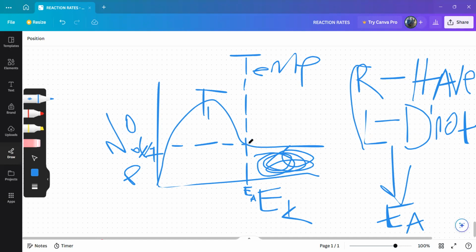Once I increase, I line up my reading and see that the particles with sufficient kinetic energy are no longer 4, but maybe exactly 5. So more particles will have sufficient kinetic energy.